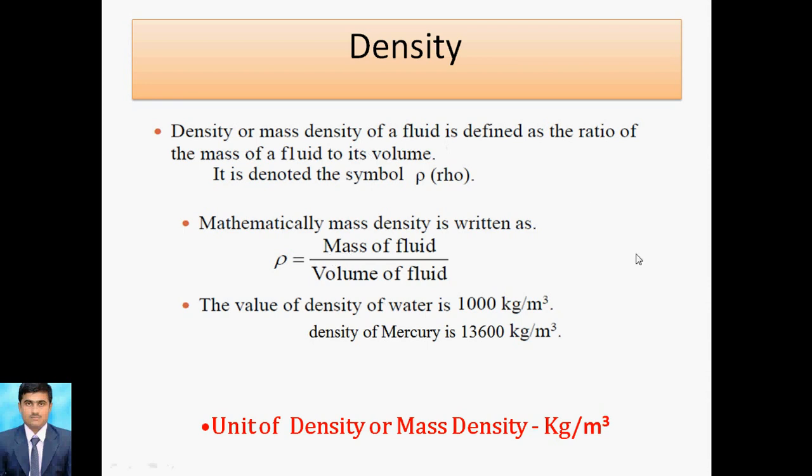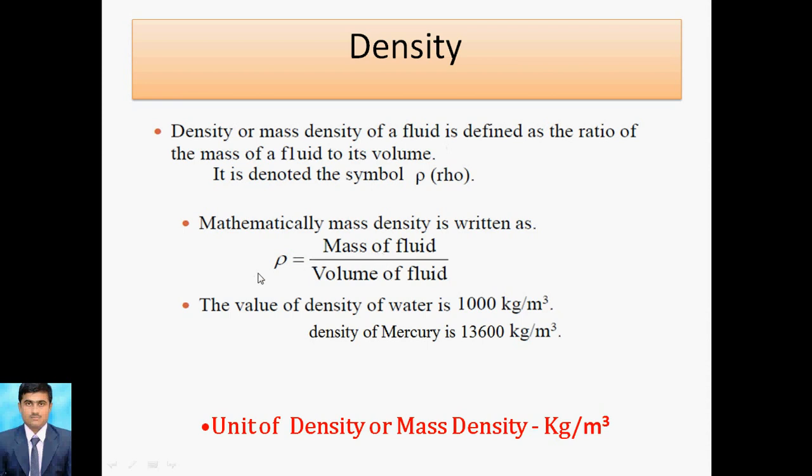So likewise here also, if you place mass 1000 kg and it is occupied in a 1 meter cube, that is called density. So in case of mercury, what will happen? 13,600 kg of mass will be occupied in a 1 meter cube volume. That's why mercury is more dense than water, because the 1 meter cube volume is the same, right? But the mass will be different.